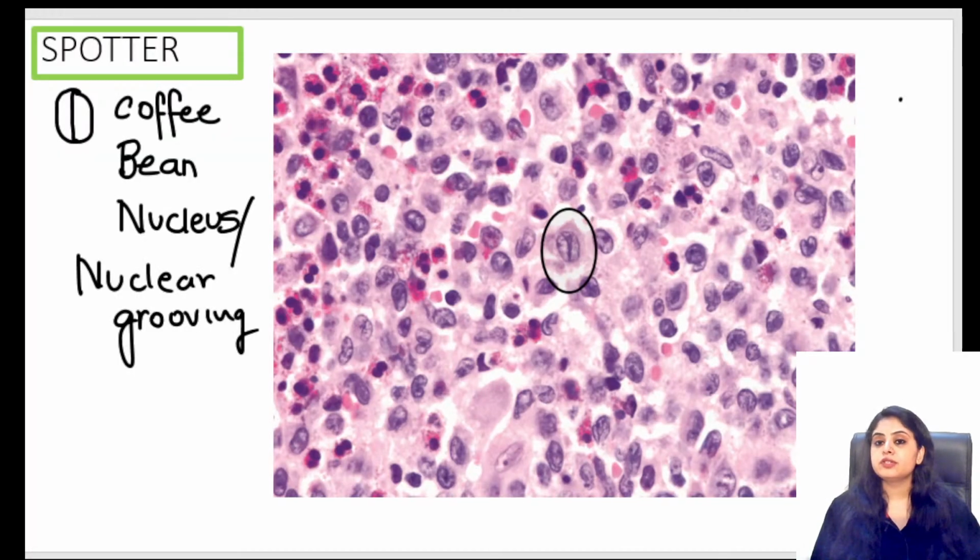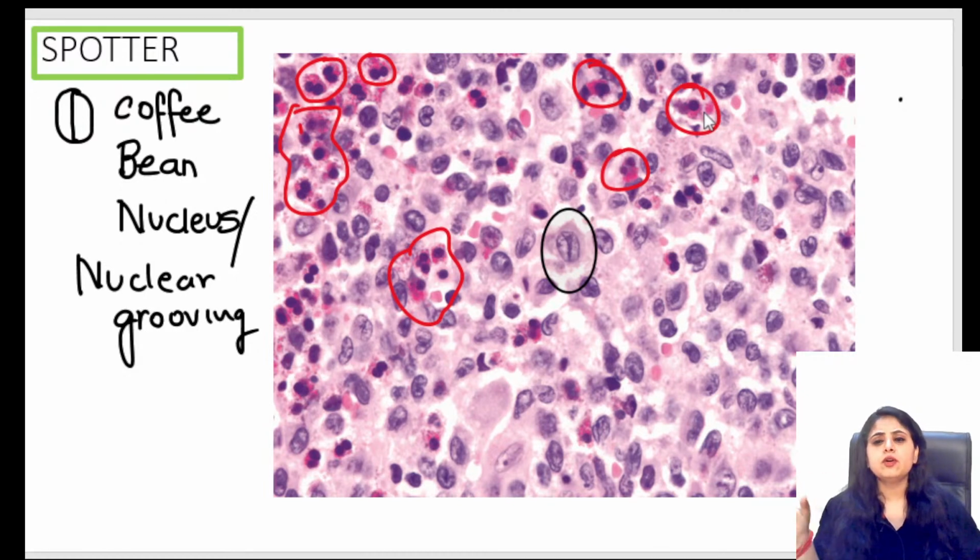Did you also notice, is the screen back for us? Just a second. I hope yes. Did you all notice that there were some cells over here which were bright orange, pinkish? Do you see this different area? These bright orange, pinkish cells, everyone, yes or no? What are those cells? Think of a blood cell which is orangish. Which blood cell is orange in color? That is an eosinophil. The only blood cell which is orange is the eosinophil.